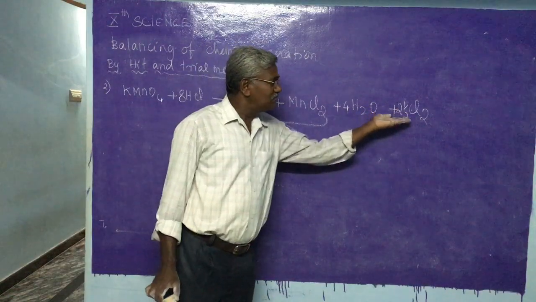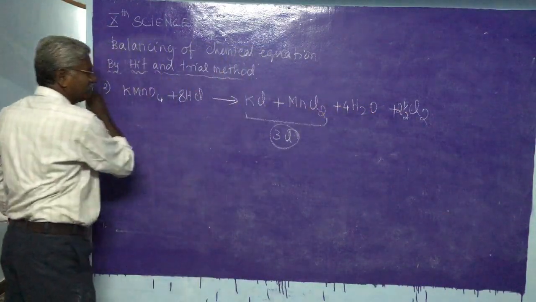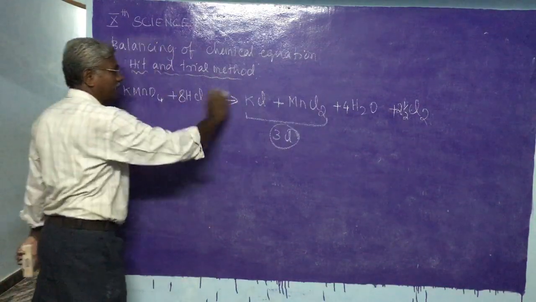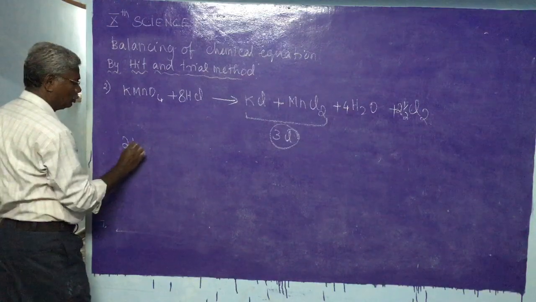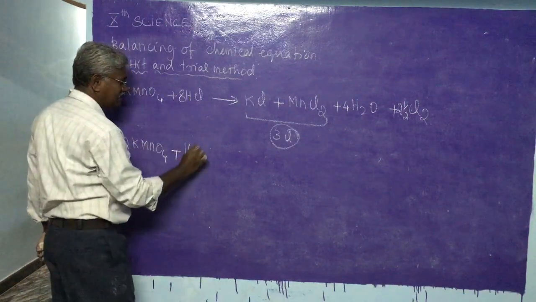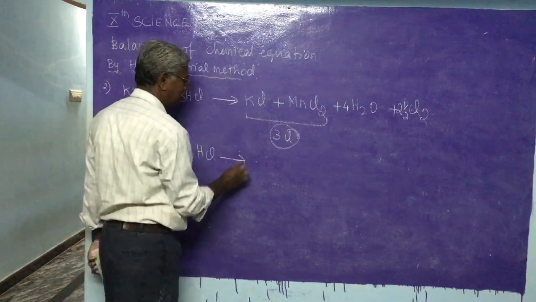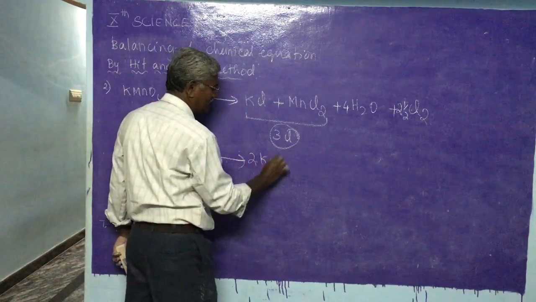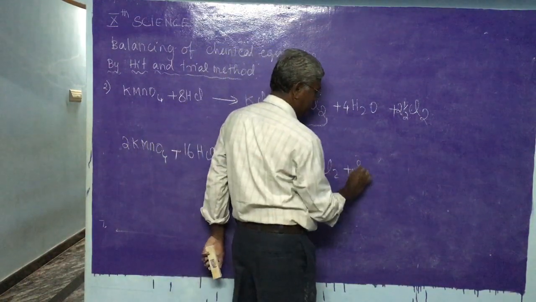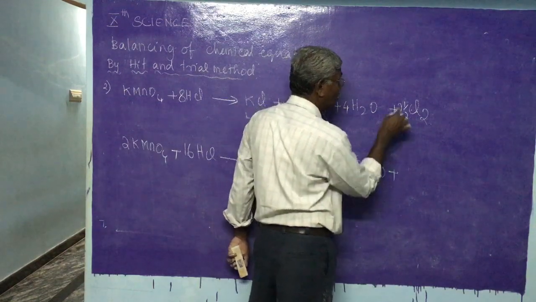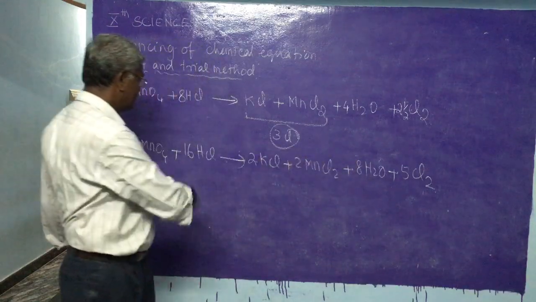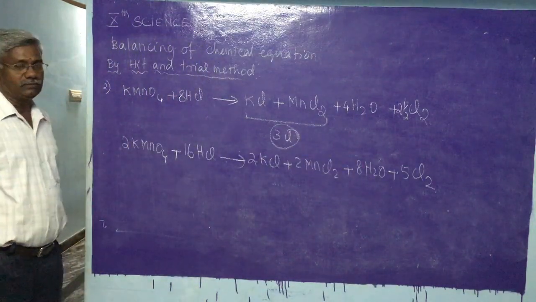Therefore, to convert this into a whole number, everything must be multiplied by 2. The entire thing should be multiplied by 2. So 2 KMnO4, 16 HCl, 2 KCl, 2 MnCl2, 8 H2O, and 5 Cl2. Now we are getting whole numbers. Now this equation is called a balanced equation.